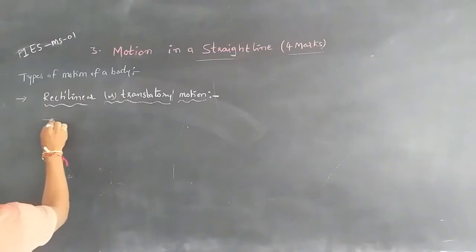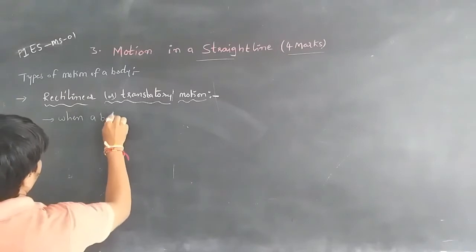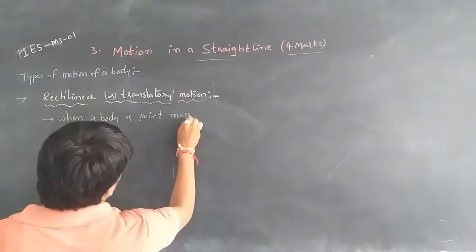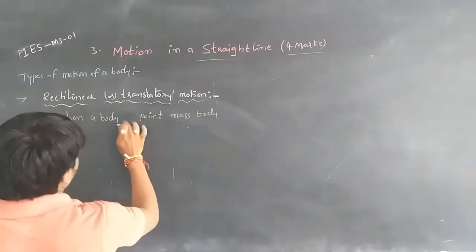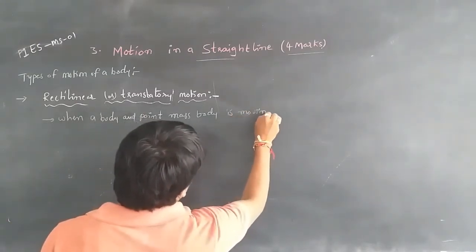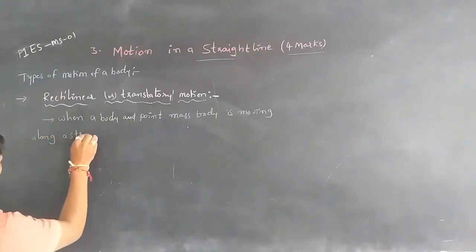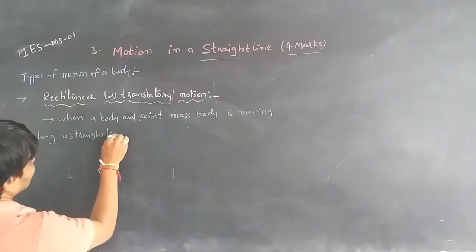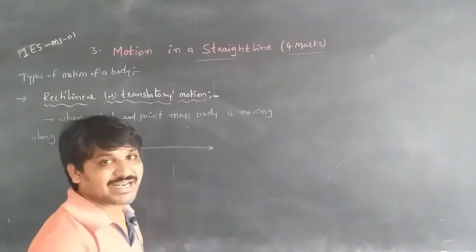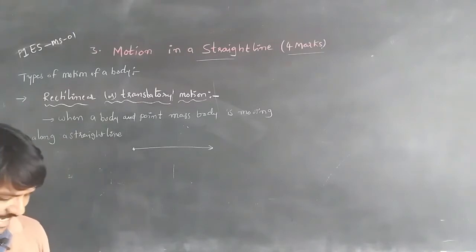When a body or a point mass body is moving along a straight line, that is a rectilinear motion. And rectilinear motion can also be called translatory motion.